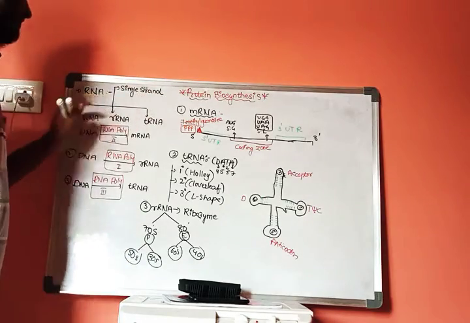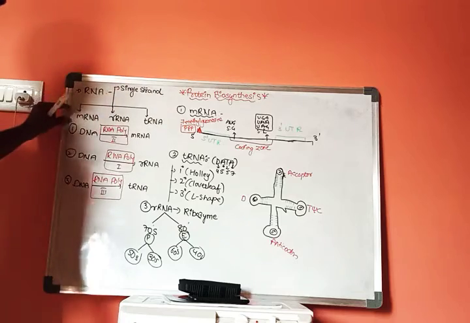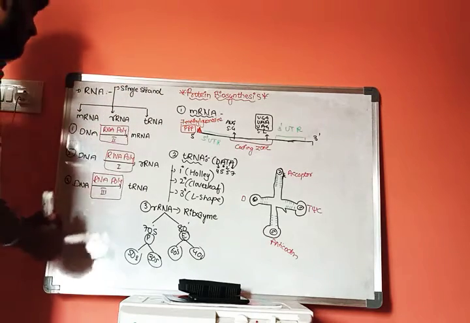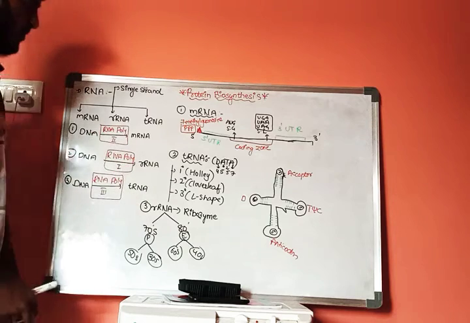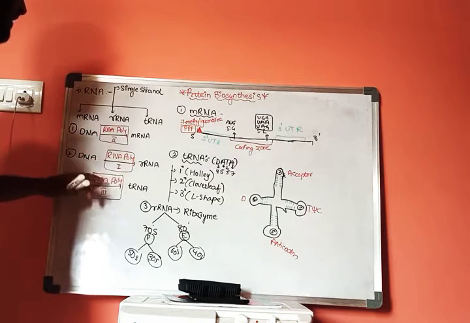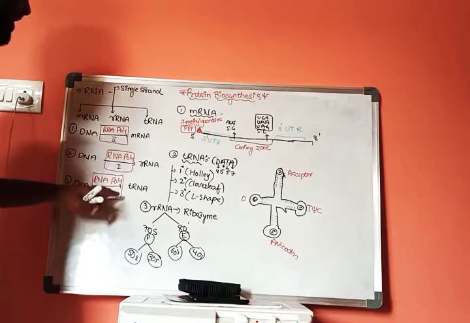RNA is single stranded, and there are three types: mRNA, rRNA, and tRNA. This mRNA is formed with the help of RNA polymerase 2, and rRNA is formed with the help of RNA polymerase 1, and tRNA is formed with the help of RNA polymerase 3.